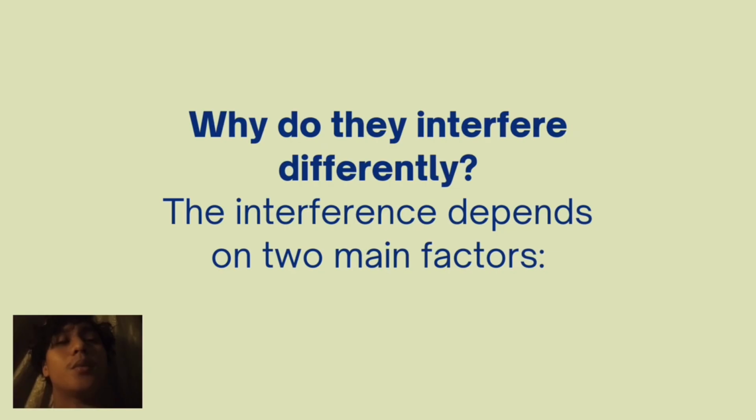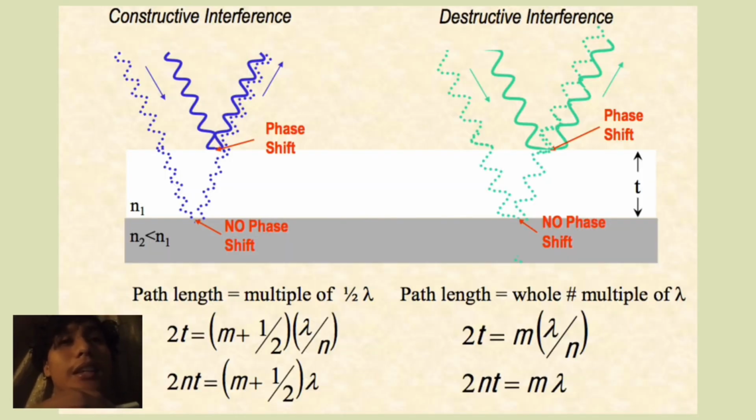So why do they interfere differently? The interference depends on two main factors. Number one is path difference. The wave that goes into the film travels a slightly longer path before coming out. If this extra distance is a whole number multiple of the wavelength, the waves line up. This is constructive interference, or bright colors. If it's a half wavelength or an odd multiple, they cancel. So it is destructive interference, or dark or absent colors.